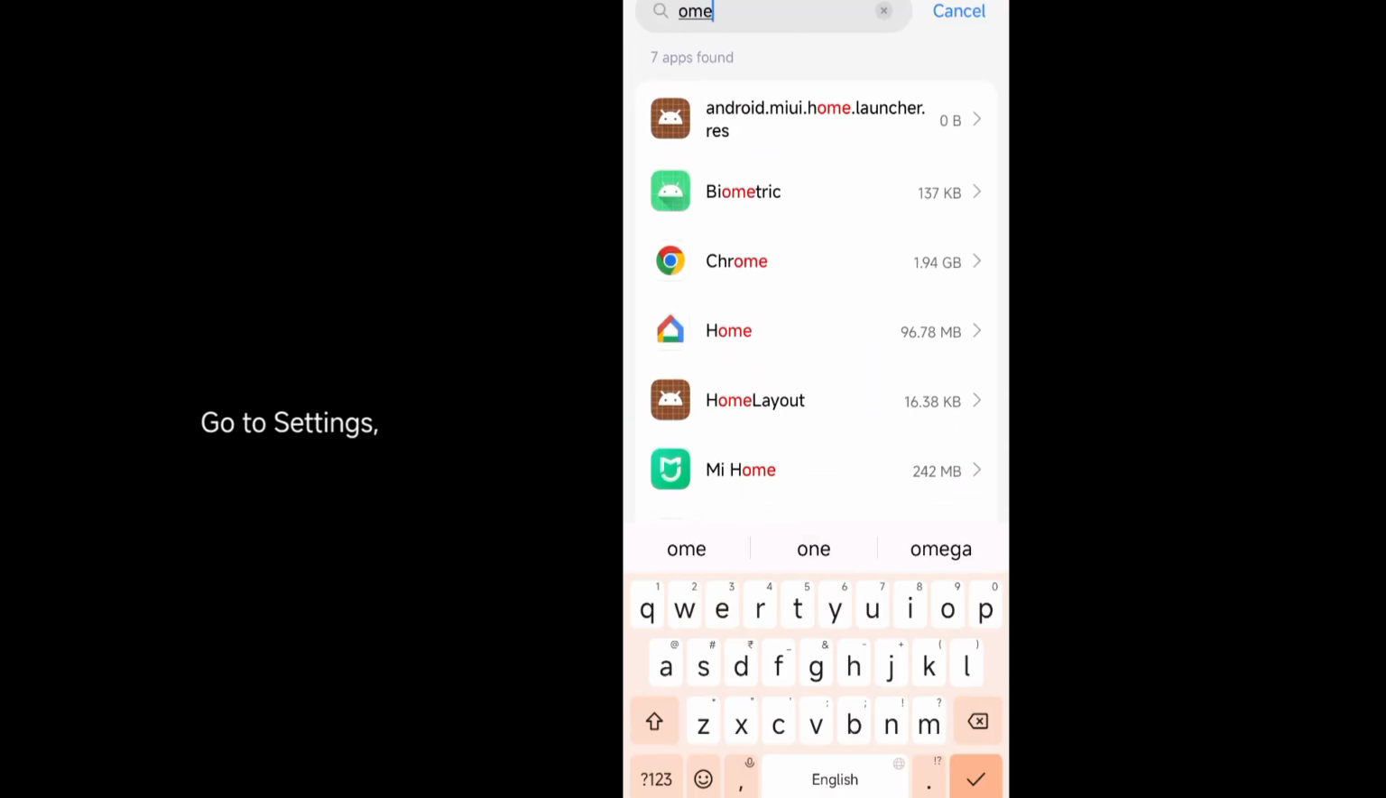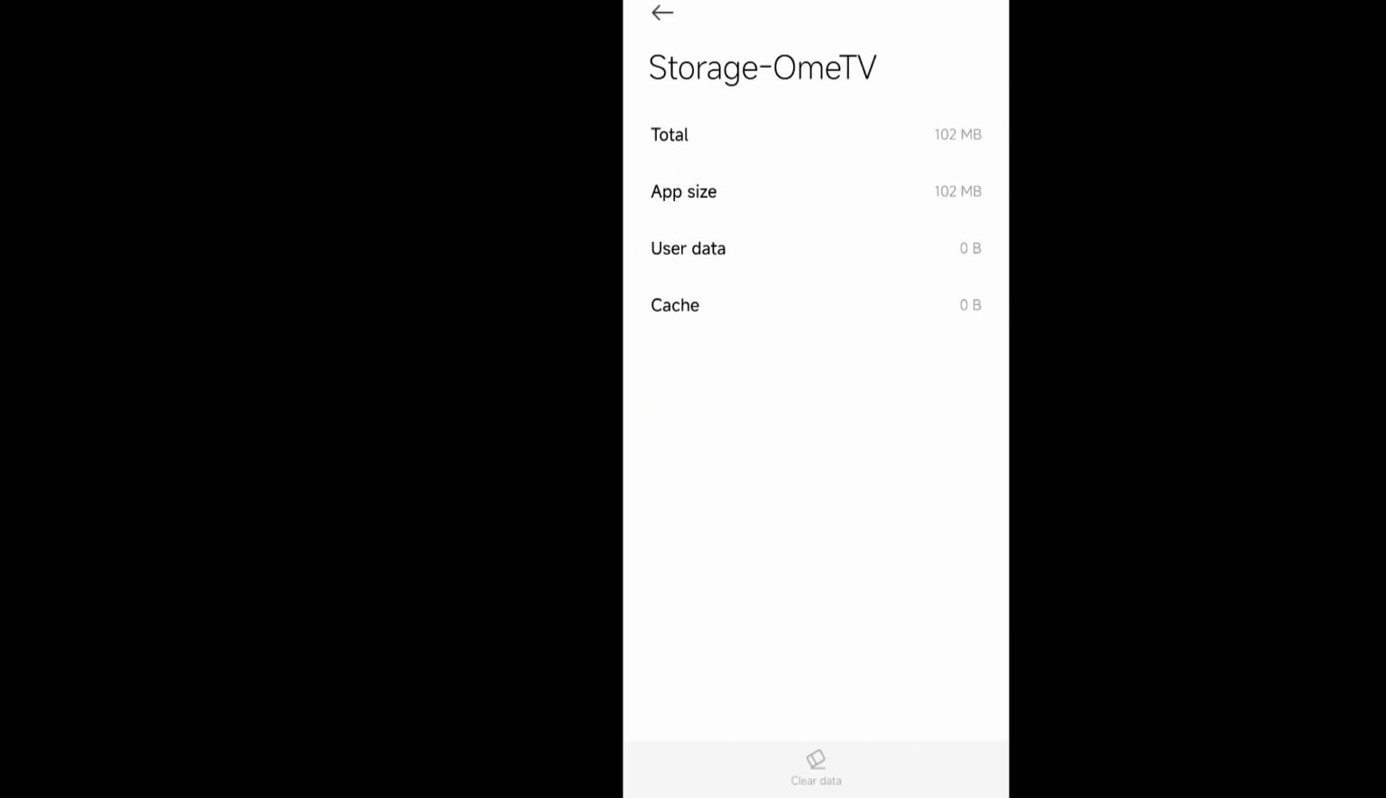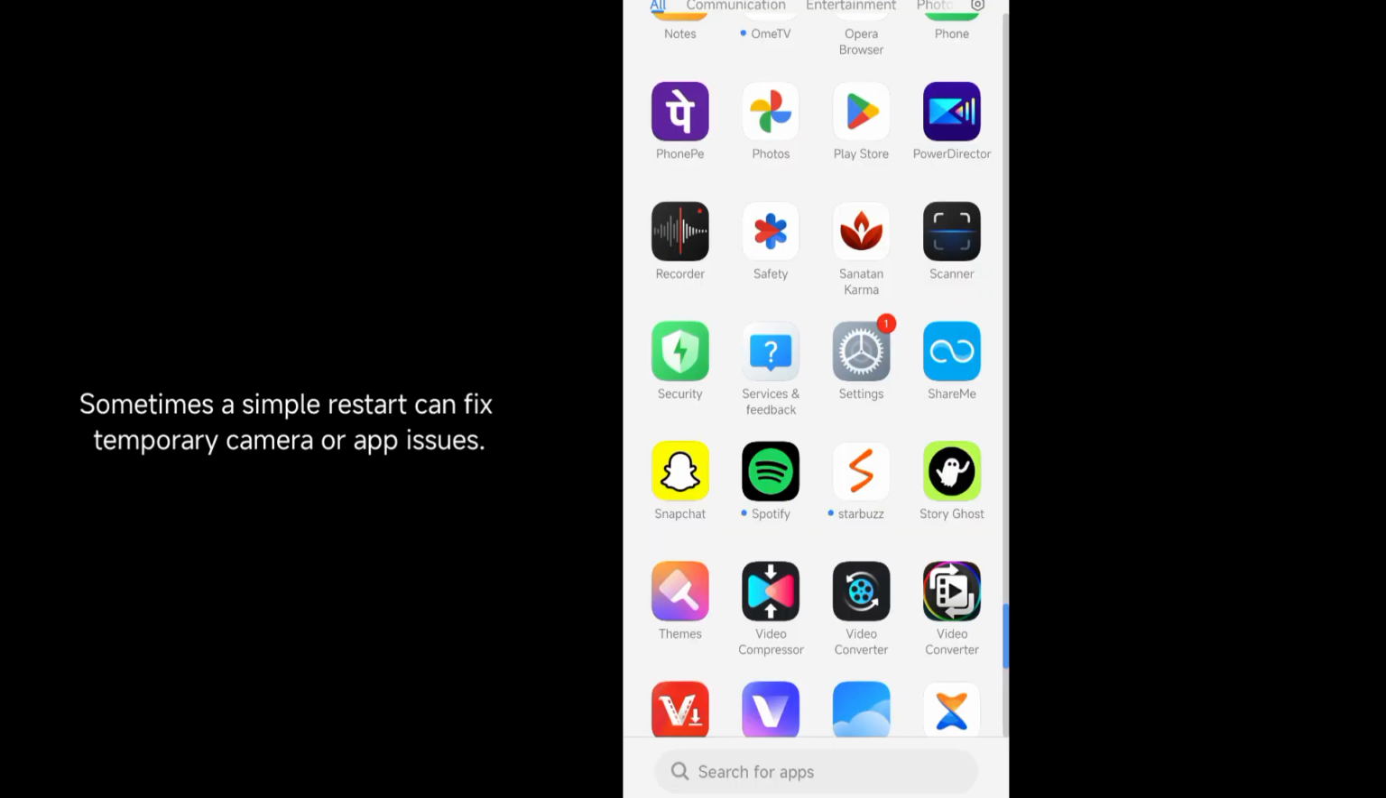Go to Settings > Apps > ometv, tap Storage. Tap Clear Cache. Then Clear Data. 3. Restart your phone. Sometimes a simple restart can fix temporary camera or app issues.